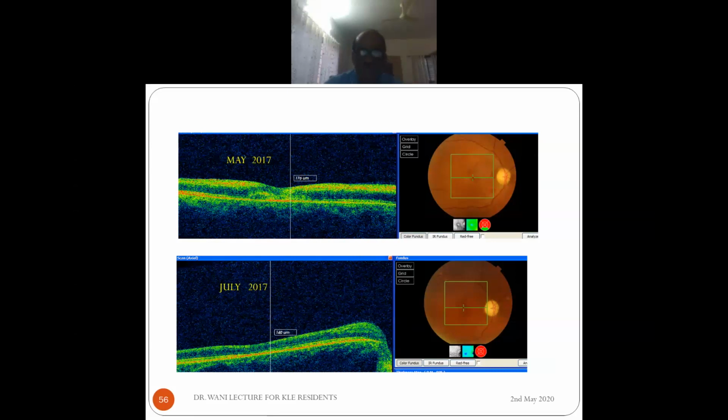Okay. So you can see the same patient about 4 months later, the OCT shows thinning of the retina and there is disc pallor, and about another 2 months later, disc is more pale and the retina is much thinner. 176 micron it was in the center. Now it has become 140 micron, just near the center actually.